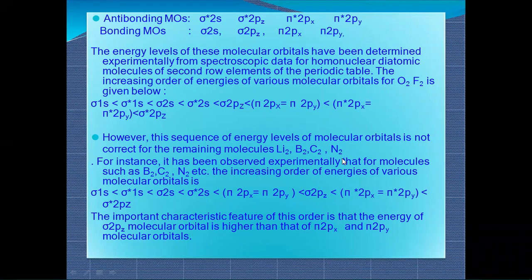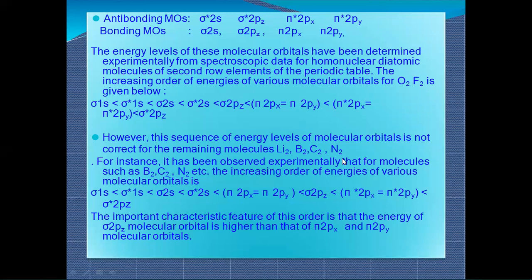Out of these, which ones do not follow the normal sequence of energy levels of molecular orbitals? Li2, B2, C2 and N2, the lithium, boron, carbon and nitrogen molecules. This sequence varies, and I will tell you how.